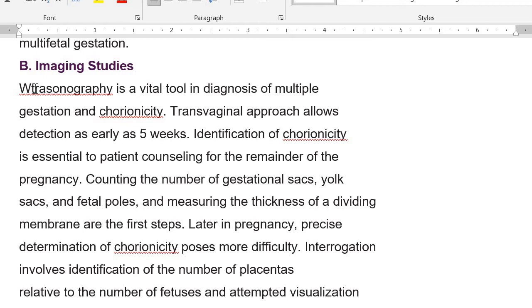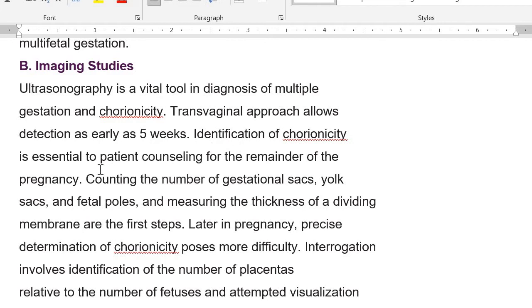So, what should be done? You know that ultrasonography is vital. It is a vital tool in the identification of twins. The transvaginal approach at the start of the pregnancy allows detection of twin pregnancy as early as 5 weeks, because you are going to see two different embryo sacs, yolk sacs, and maybe two different embryos.